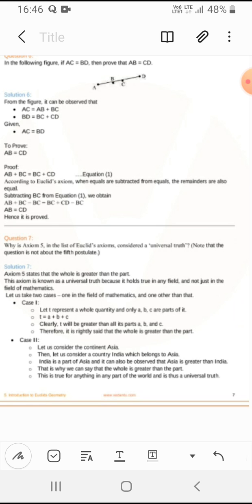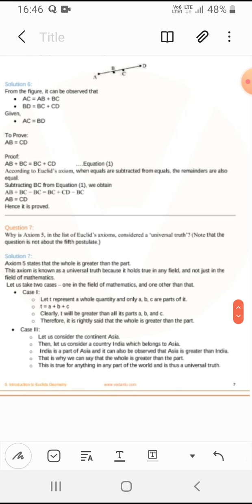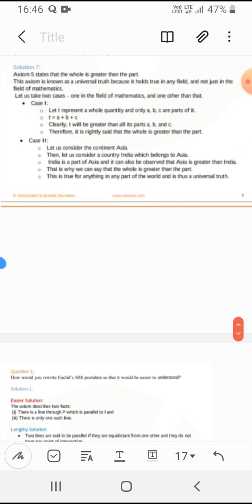Let us consider a country, India. India belongs to which continent? India is a part of the Asian continent, as you know. That is why we can say that the whole is greater than the part, because in the whole Asian continent, India is a small part, and the whole continent of Asia we can call the whole, and it is greater also.